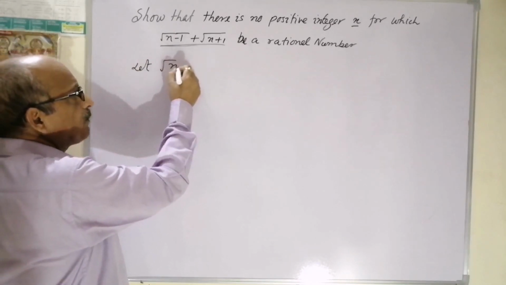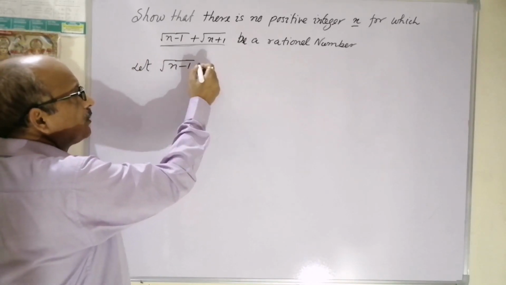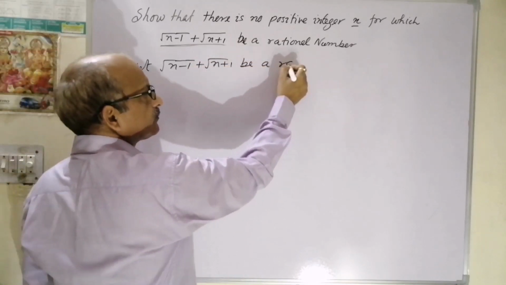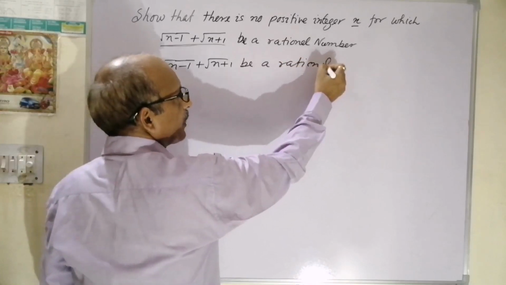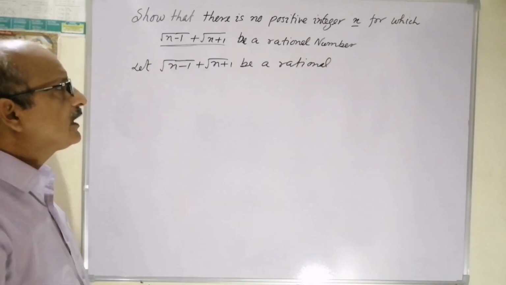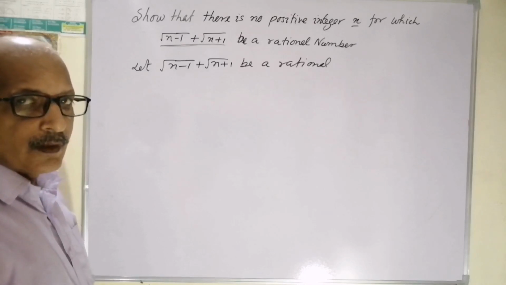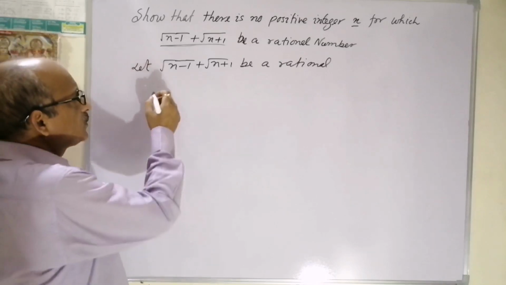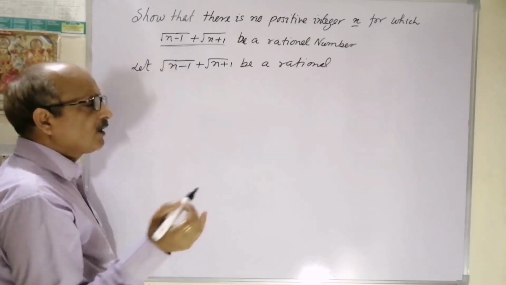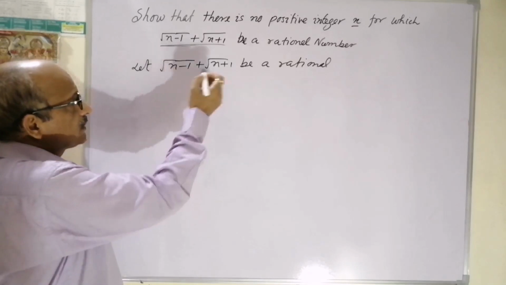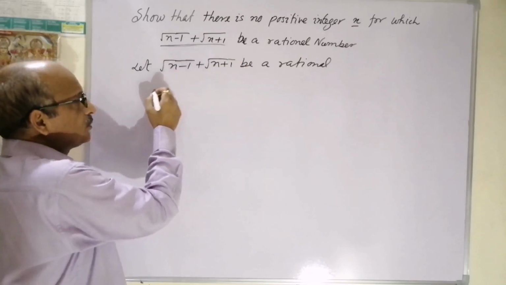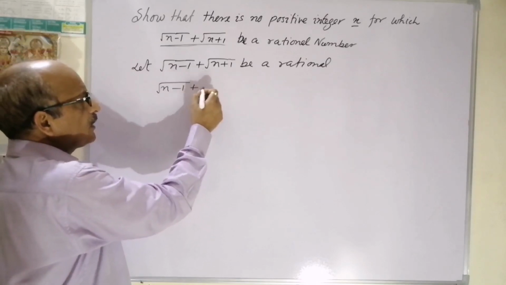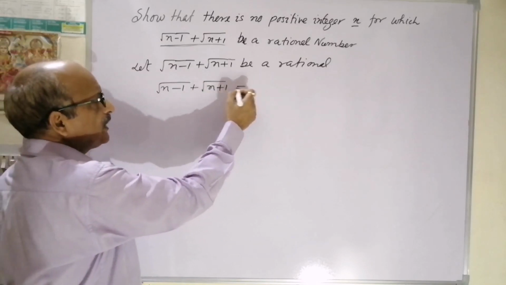Let root of n minus 1 plus root of n plus 1 be a rational number. When it is a rational number, we can represent it by a upon b, or we can also directly take r. For this question we can take any. So root of n minus 1 plus root of n plus 1 can be written as r.